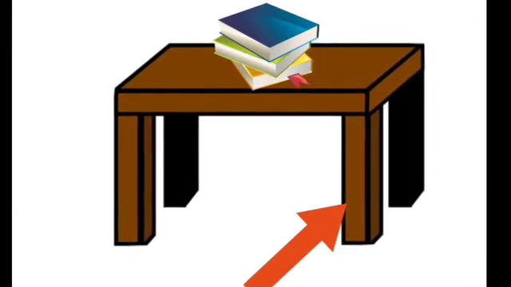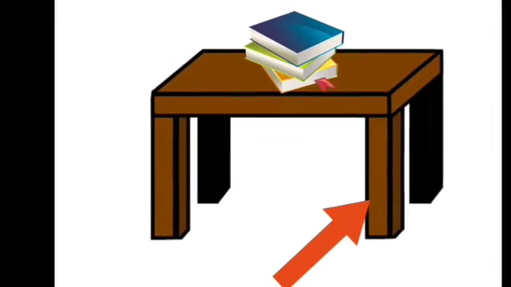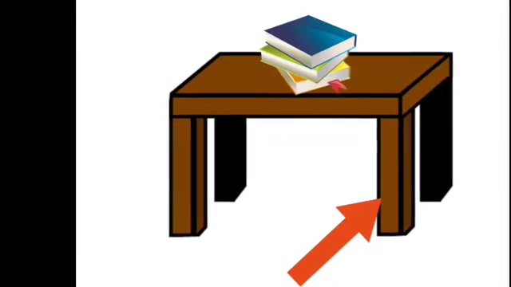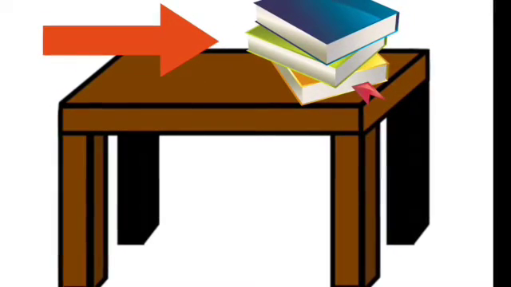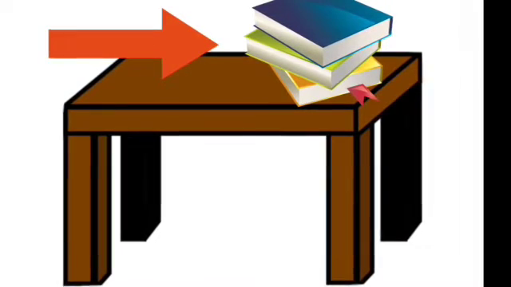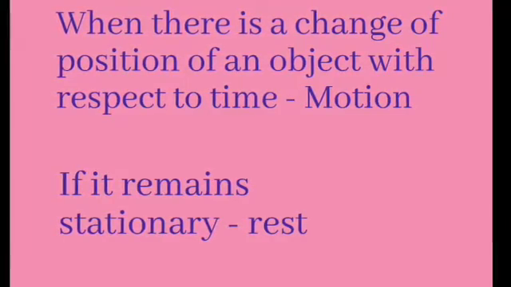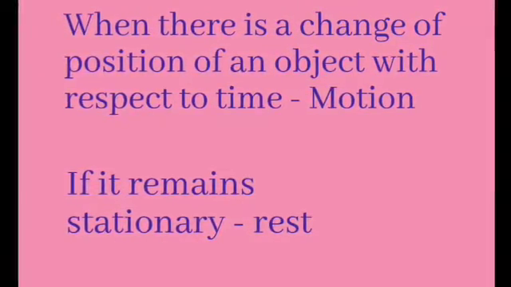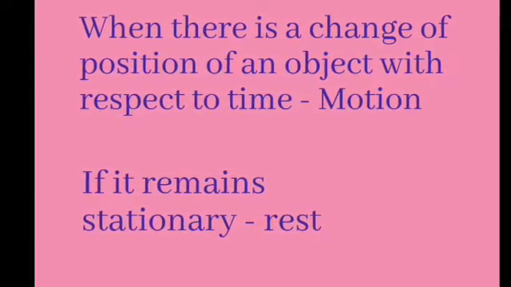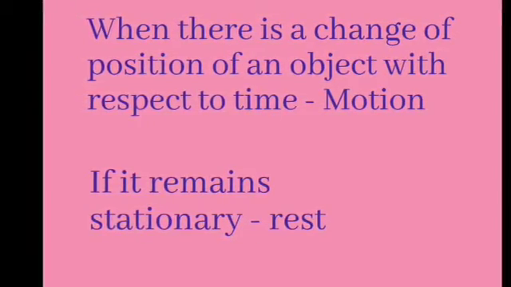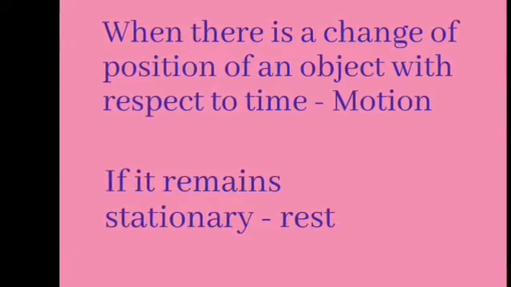When the book was at the same place with respect to the table, you will say the book was at rest. But when it was pushed from one place on the table to another place, you will say it was moving. Then what is motion? When there is a change of position of an object with respect to time, it is called motion. If it remains stationary, not changing its place, it is called rest. Are you clear, students?